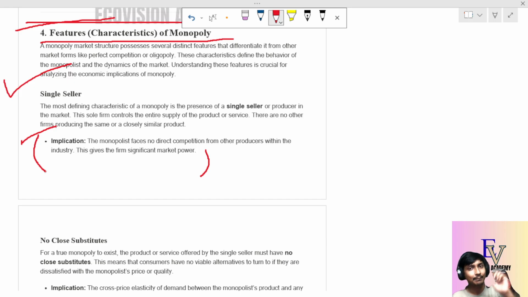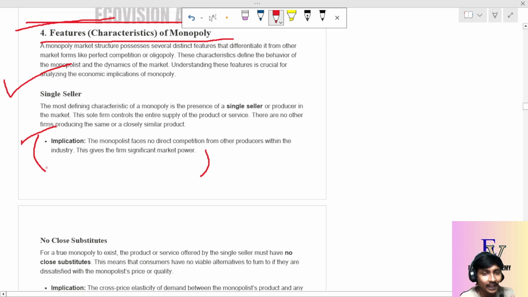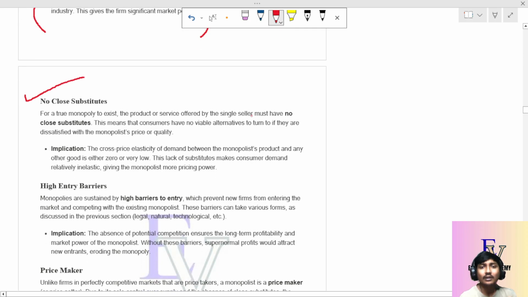Suppose I sell a pen in the market, and the kind of pen I sell is not being sold by others, or I restrict other people, or I got the patent from the government. If I can only sell the pen in the market, I will have market power, because I can control the supply, I can decide the pricing, each and everything. Okay, then no close substitute. A true monopoly has no close substitute.